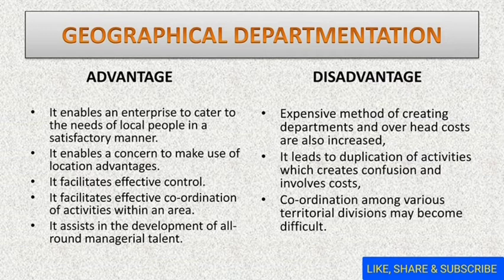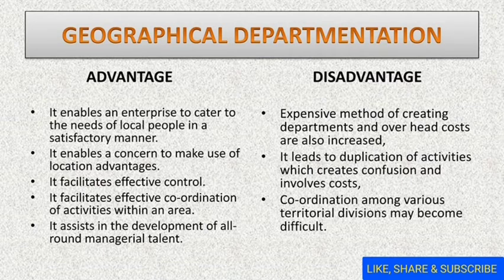And the last one is that competition among the geographical departments may harm the overall organizational goal. So this type of departmentation is suitable for those organizations where there are few product lines, large geographical activities, and every activity is